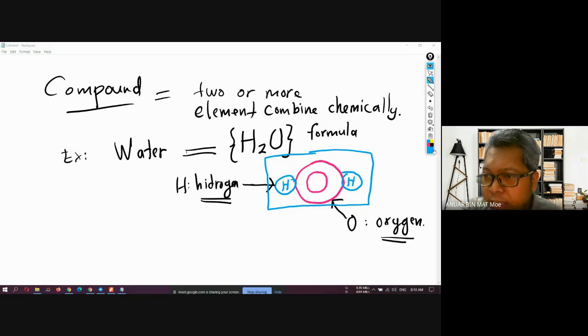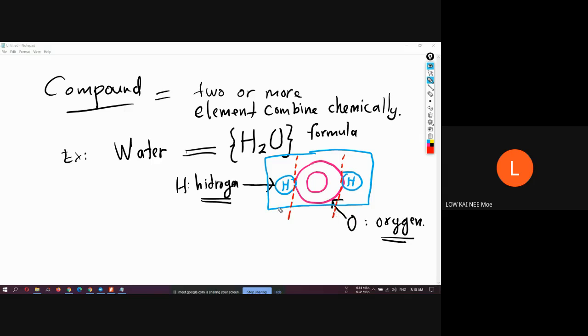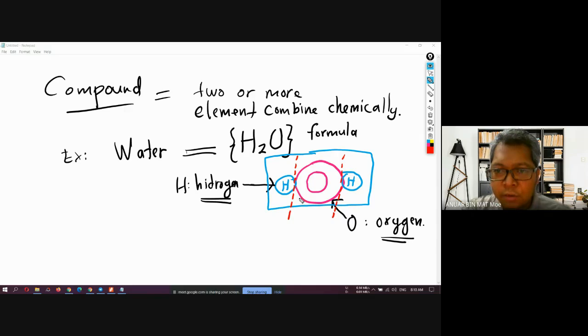So my question is, can I split the oxygen and the hydrogen here? Can I split the hydrogen out of the water, for example? Can or cannot? Can. The answer is, if I want to separate the hydrogen from the water compound, yes, I am able to do that.